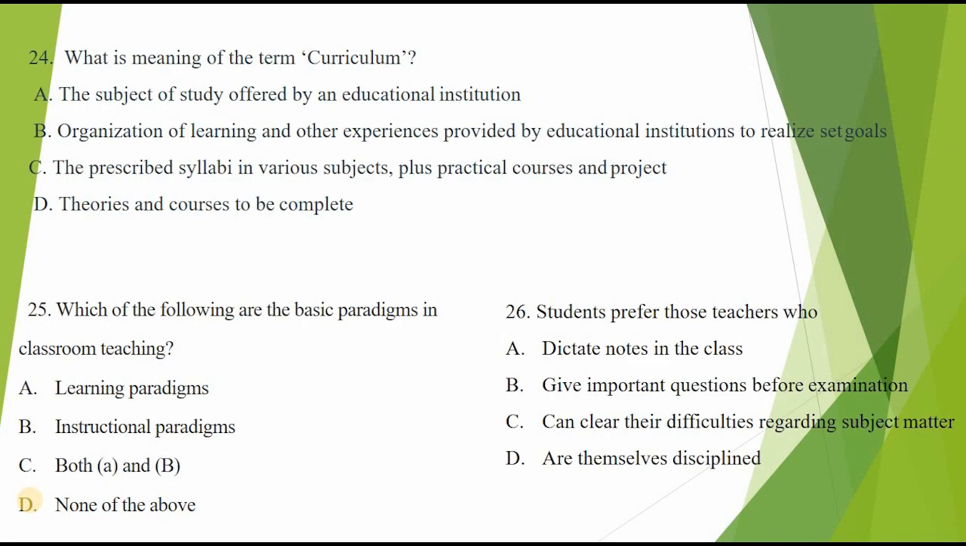24. What is the meaning of the term curriculum? A. The subject of study offered by an educational institution. B. Organization of learning and other experiences provided by educational institutions to realize set goals. C. The prescribed syllabi in various subjects, plus practical courses and project. D. Theories and courses to be complete.